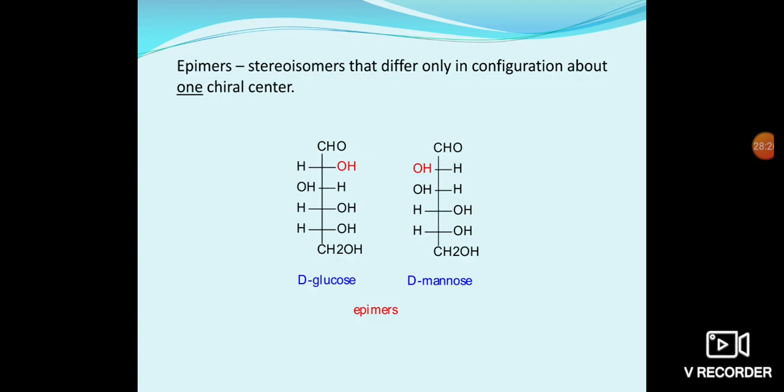Epimers, already we discussed. Stereoisomers that differ only in configuration about one chiral center are called epimers. Here D-glucose and D-mannose differ in the position of the hydroxyl group at the second carbon, C2. So these two compounds are called epimers. This phenomenon is called epimerization.